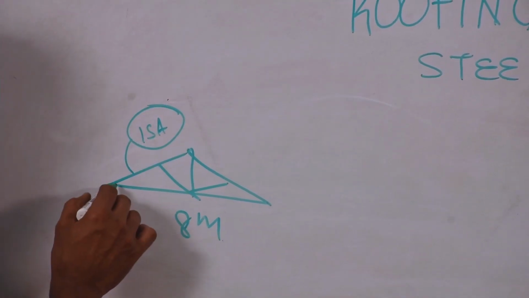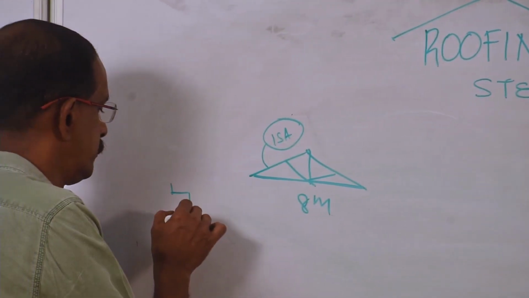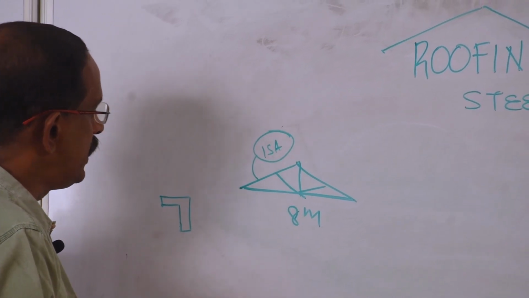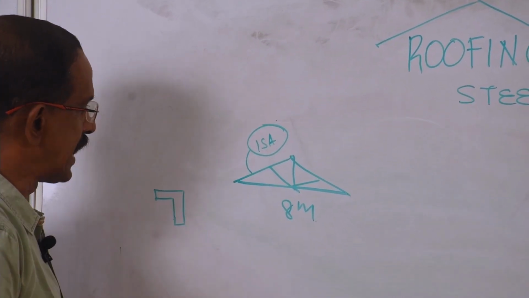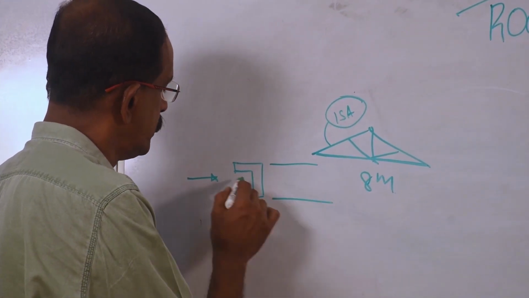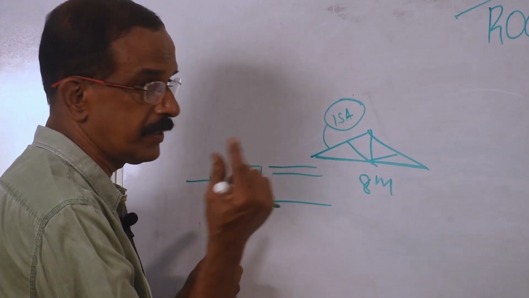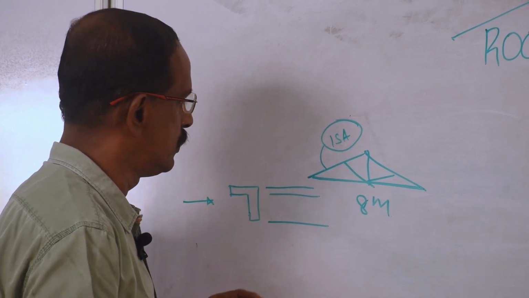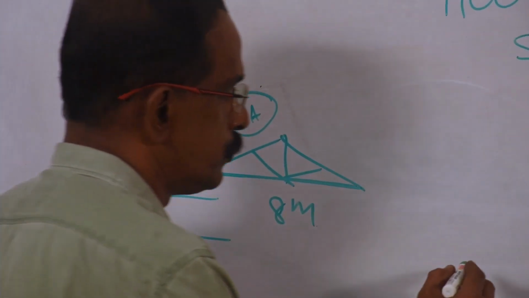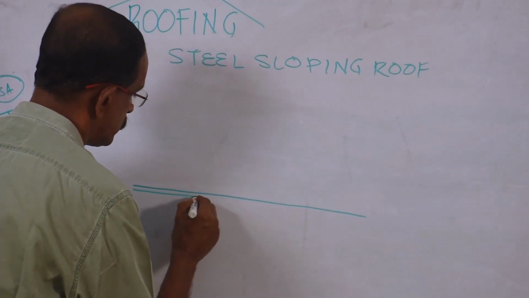So, if this member is angle, side view like this, if you look from the front side, how many lines should be drawn to represent this angle? If you are looking from here, say top, say bottom, then this thickness also. That means 3 lines you have to draw to represent an angle from the front view, from the elevation. So I will draw the bottom line to the scale, say 8 centimeter for 8 meters by drawing 3 lines.